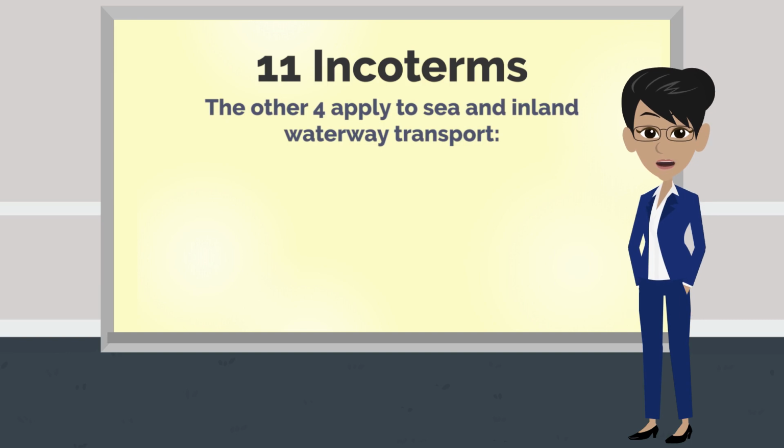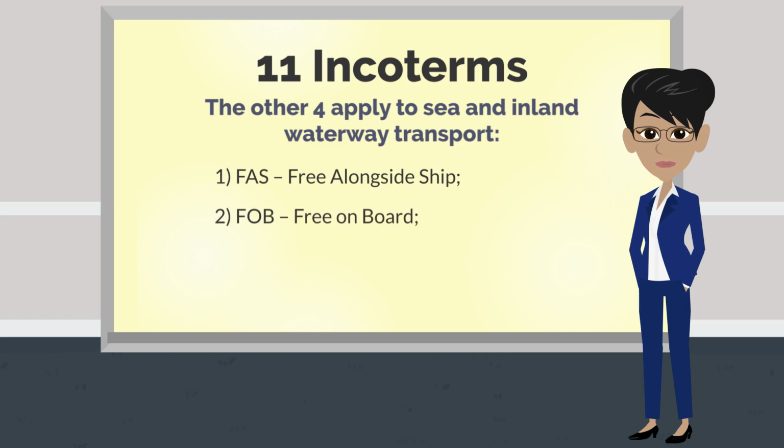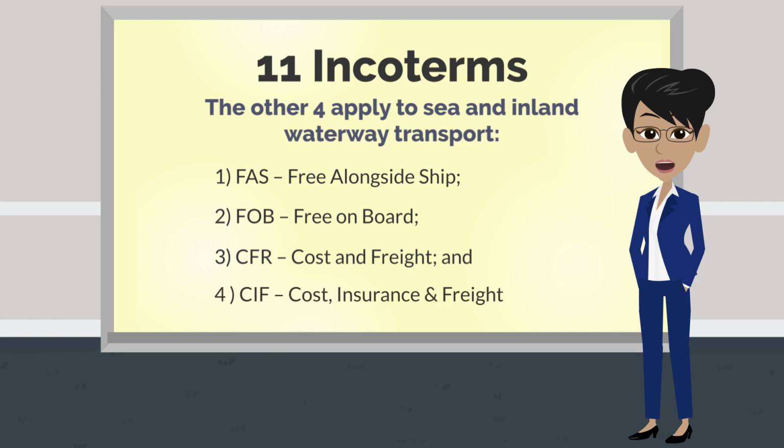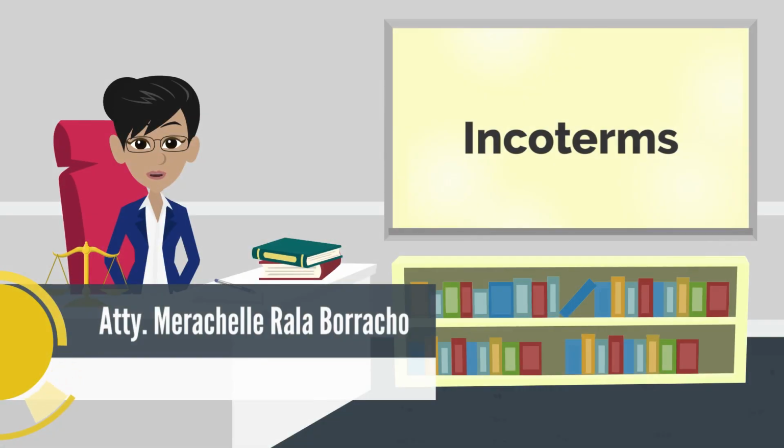The other 4 apply to sea and inland waterway transport. These are 1. FAS or Free Alongside Ship. 2. FOB or Free On Board. 3. CFR or Cost and Freight. And 4. CIF or Cost, Insurance, and Freight. From these two classifications based on the mode of transport involved, you start learning each of the Incoterm rules. So we now begin with each Incoterm rule.